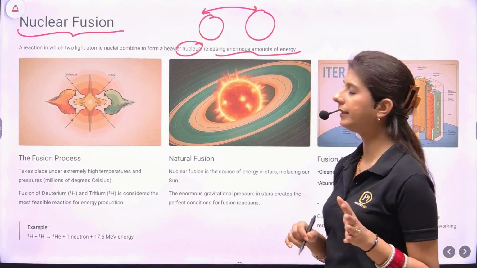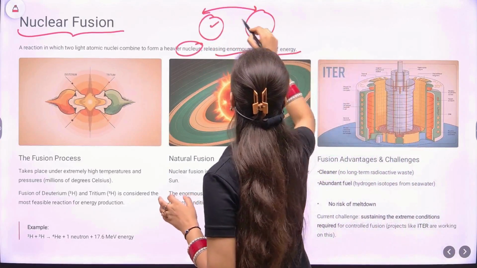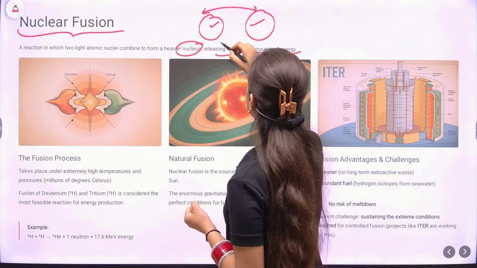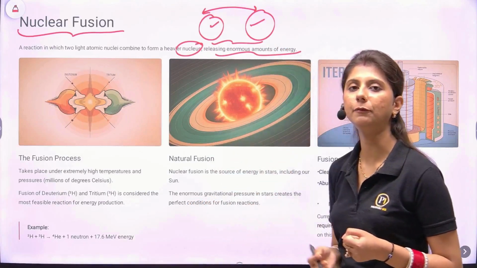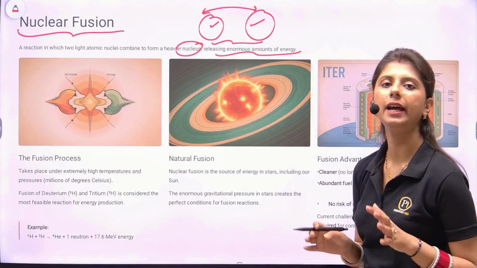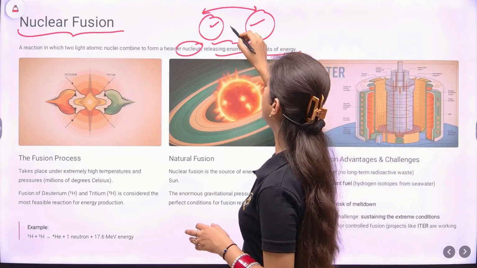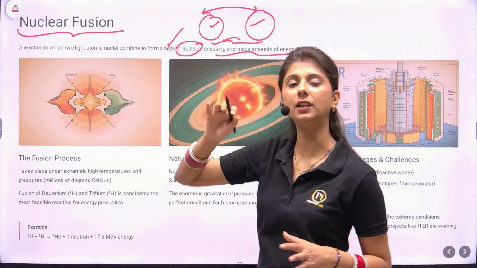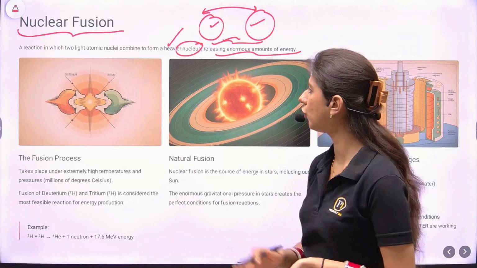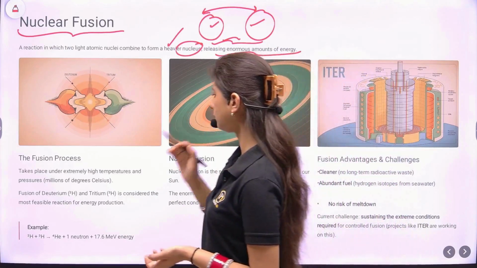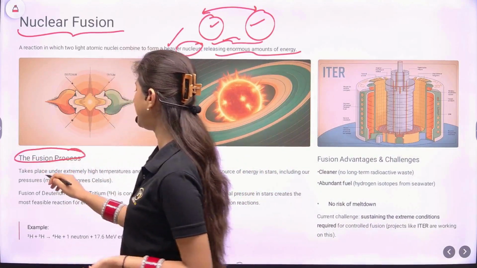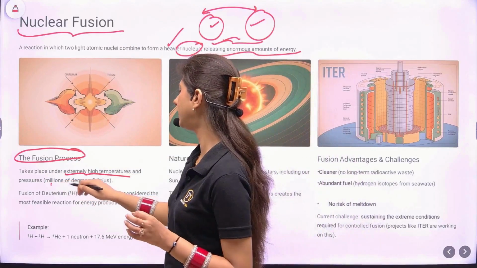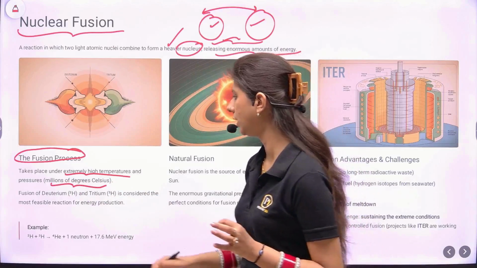Now you all must be aware that whenever two nuclei come towards each other, they will repel. But this is an electromagnetic repulsion which can be overcome by the use of huge amounts of energy. So once that repulsion is avoided, then we can get a heavier nucleus by the fusion of these two light atomic nuclei. It takes place under extremely high temperatures and pressure, millions of degrees Celsius. So it is very hard to achieve.